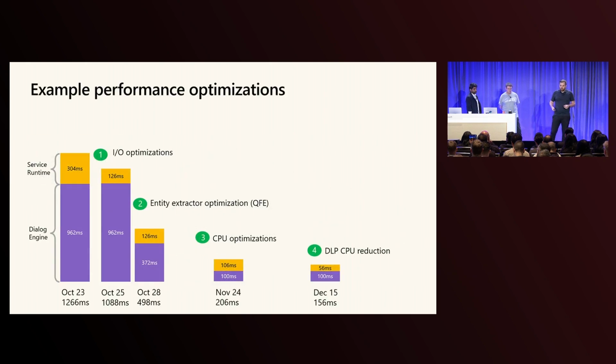And I wanted to dive into an example of how we optimize performance. This was sometime last year, where, because of the large scale of this agent, we were hitting certain hotspots in the system. The way that we approach these is that we use our monitoring, we detect hotspots, we understand where in the system they're caused, and then we have a breakdown of what the root cause could be.